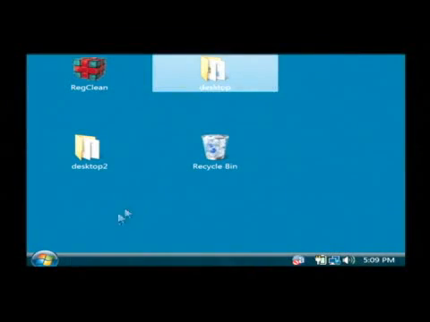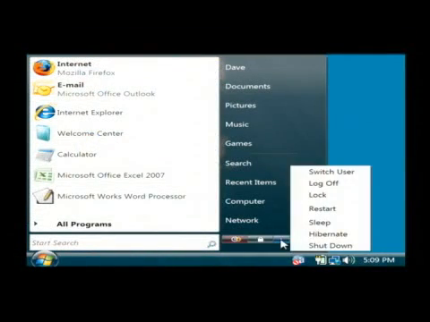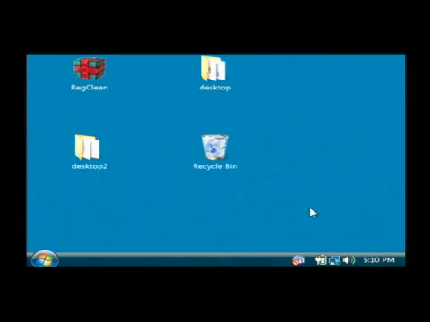Just click on your Start button. Let's go to Restart. Just click this little arrow here next to the lock and click Restart. Now, as your computer is booting, look at the very bottom of the screen here, and it's going to have a listing of buttons that you can press. It's usually going to be F2 or F1, but it's different for every PC.